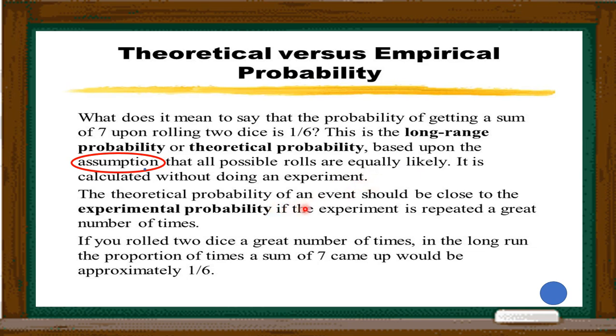But the theoretical probability of an event should be close to the experimental probability if the experiment is repeated a great number of times. If you roll 2 dice a large number of times, in the long run the proportion of times a sum of 7 came up would be approximately 1 by 6. So here the experiment is repeated a great number of times.